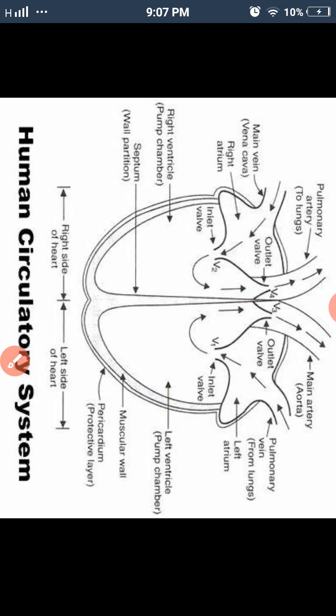Now let's look at the circulation of blood in our body. Basically our heart is present between the lungs and other body parts. From other body parts, first of all the right part of the heart takes impure blood, which means deoxygenated blood.